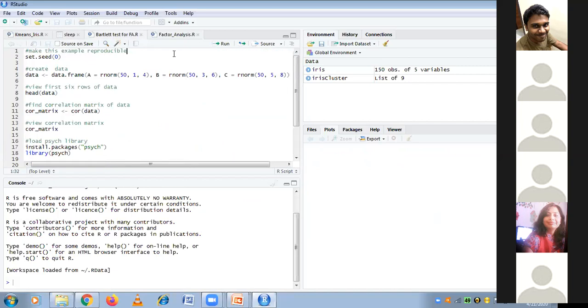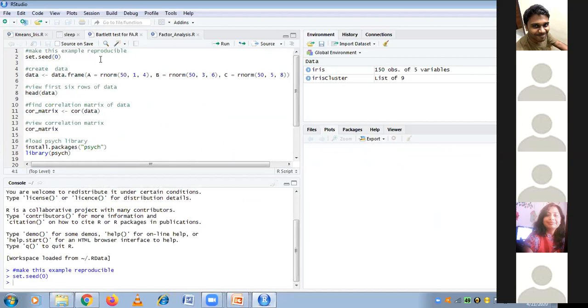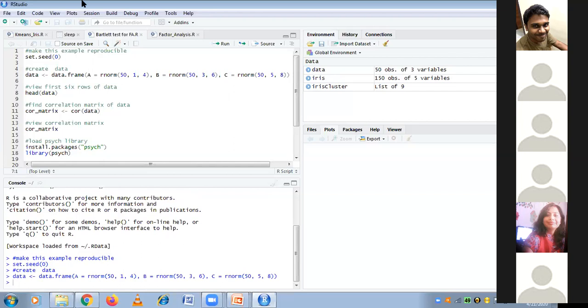So I'm setting my seed to 0, and then I'm creating a data frame with some normal distributions. I have three variables A, B, and C. A is normally distributed with 50 values, mean 1 and standard deviation 4, and it goes on.